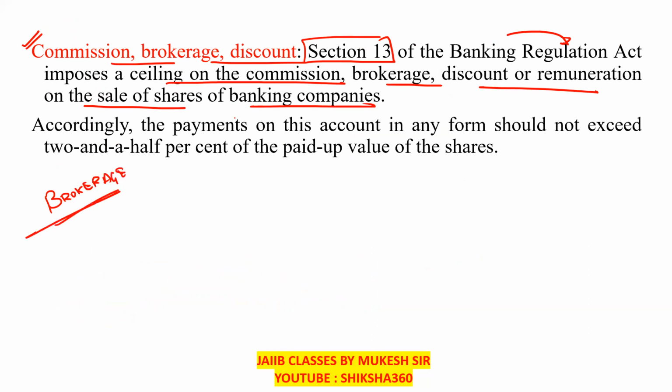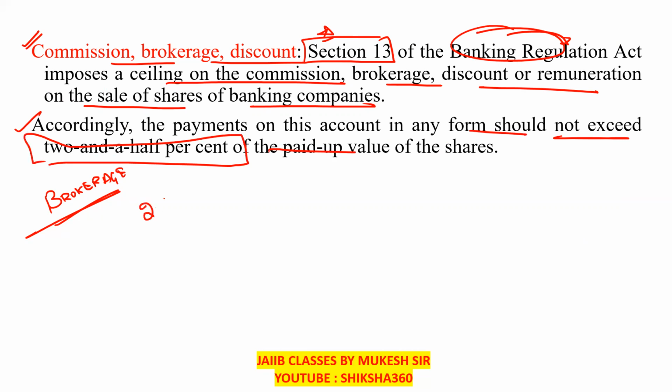All these are restrictions. As per Section 13 of the Banking Regulation Act, the maximum payment on this account in any form should not exceed 2.5% of the paid up value of the share. That is 2.5%, it should not be exceeded.